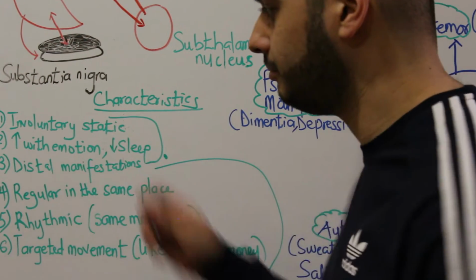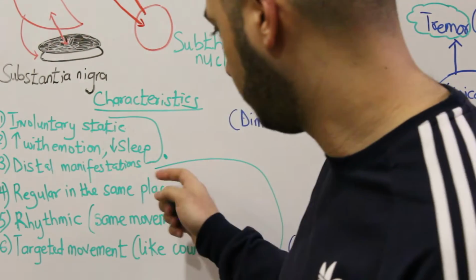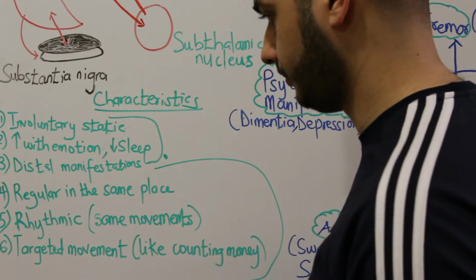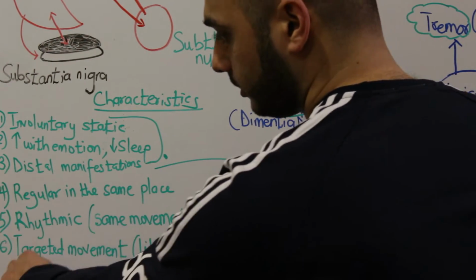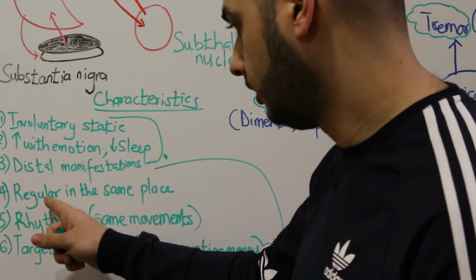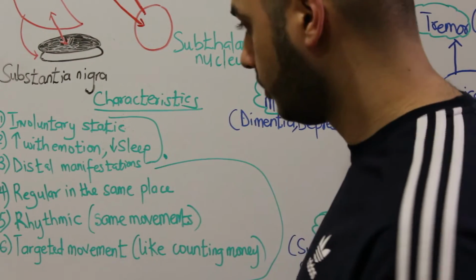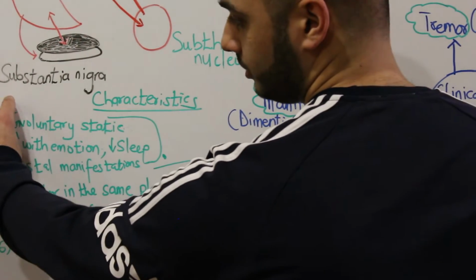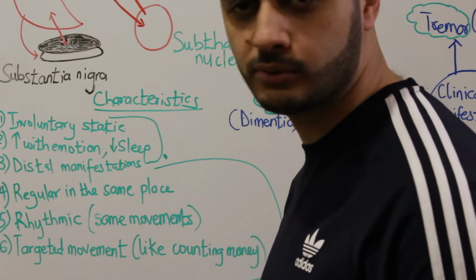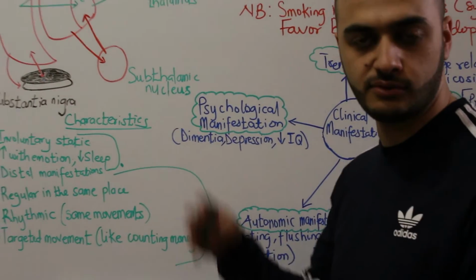Yes, these two you can mention with any extra-pyramidal disease. But these four are just for Parkinson, from 3 till 6. Just to make it easy, from 3 till 6, opposite for chorea. So, not distal for chorea, not regular for chorea, not rhythmic for chorea, untargeted for chorea. So, for chorea, you can mention the same first two and the opposite of the last 4. Okay?